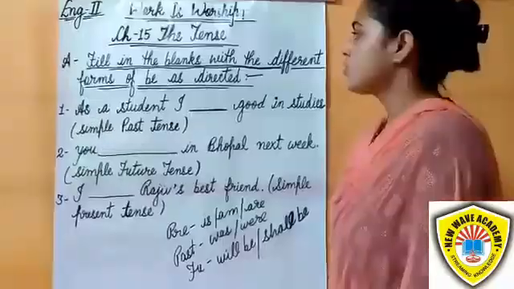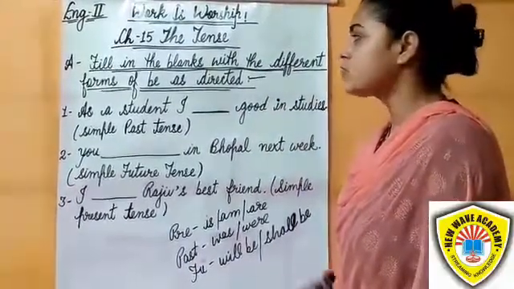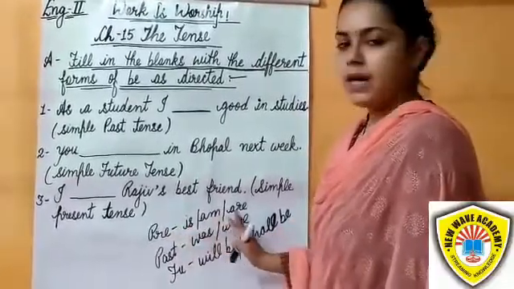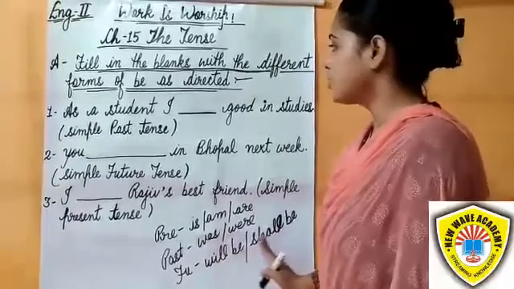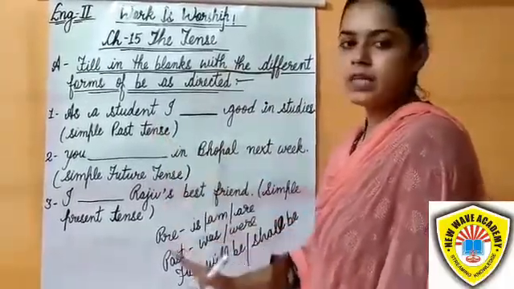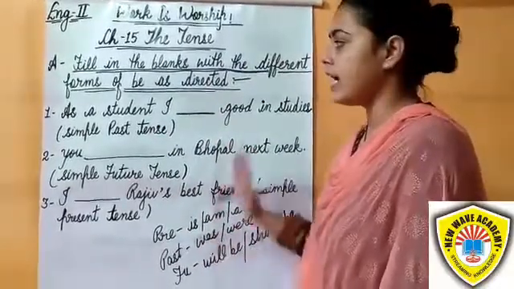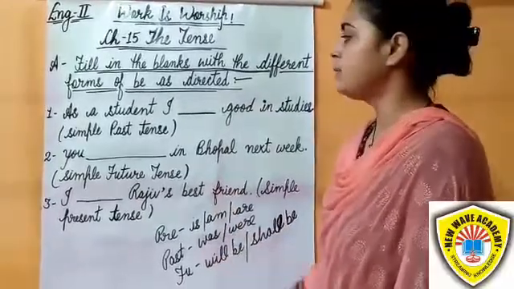Fill in the blanks with different forms of the be verb as directed. As you know, in the be verb, present is am, is, are, past is was, were, and future is will be or shall be. You already know that if the subject in a sentence is singular, the verb is also singular, and if the subject is plural, the verb is also plural.